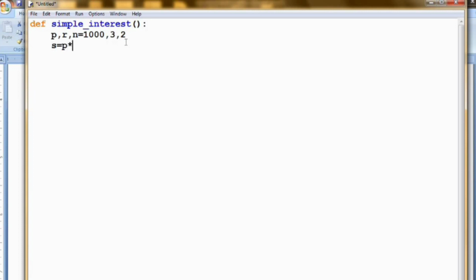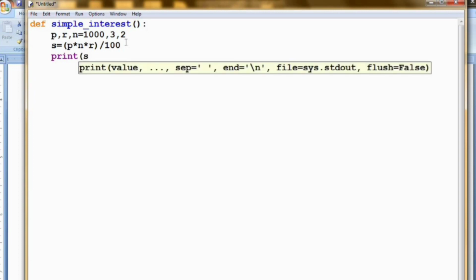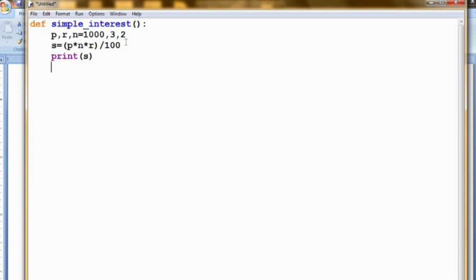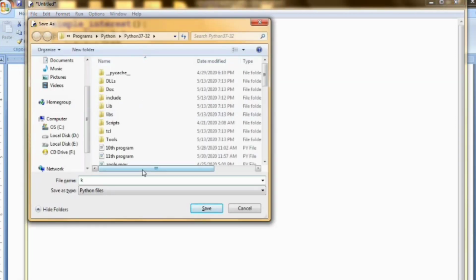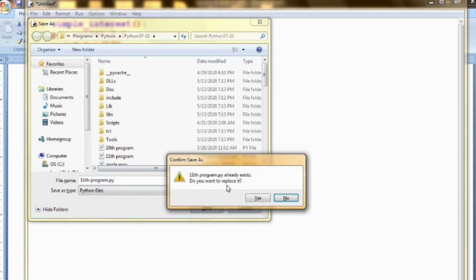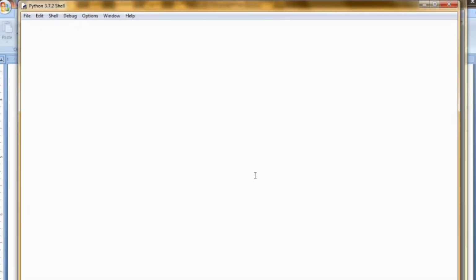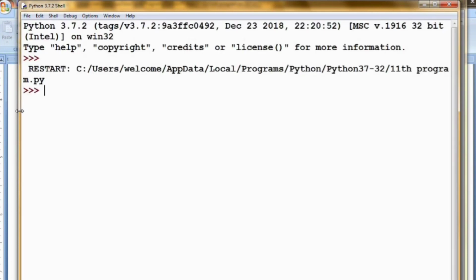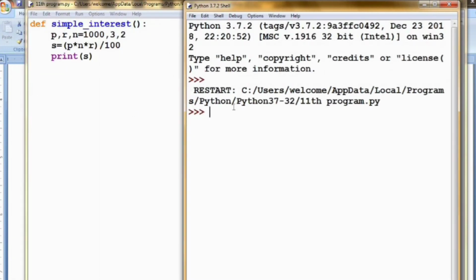Now I am calculating the simple interest, S equals P star N star R by 100. The formula of simple interest that you know is PNR by 100. Now I am printing the value of S. Now I am running the program. See here what happens. Now it must be saved as 11th program. See here what happens inside the program.